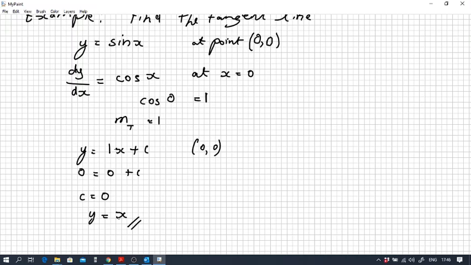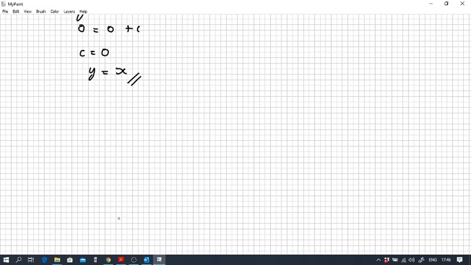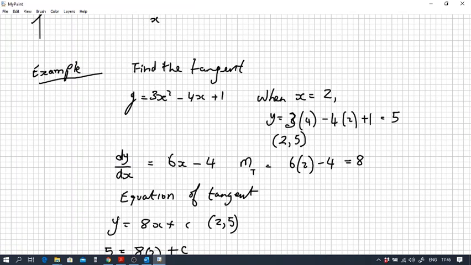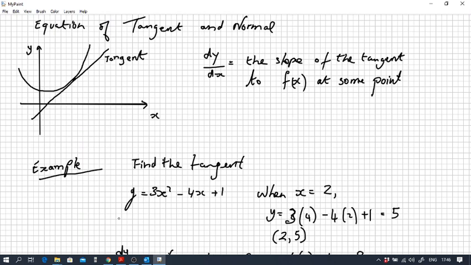Now let's take a look at what exactly a normal line is. I'm going to go back and sketch a curve, or maybe I'll go back up to the other curve that we had. And I'll change the color and I'll just draw a normal line on that existing curve. So we'll go for it in red. Now the normal is the line that's perpendicular to a tangent at some point. So this line is perpendicular to the tangent, and it is called the normal.